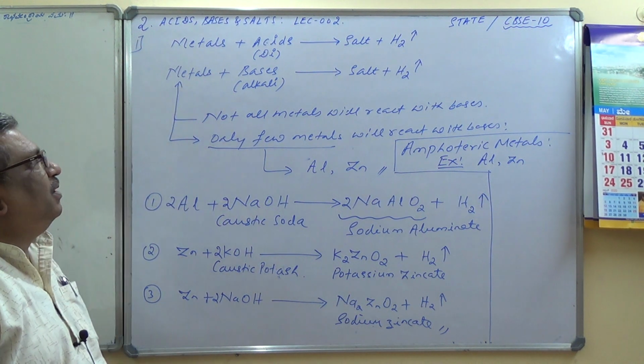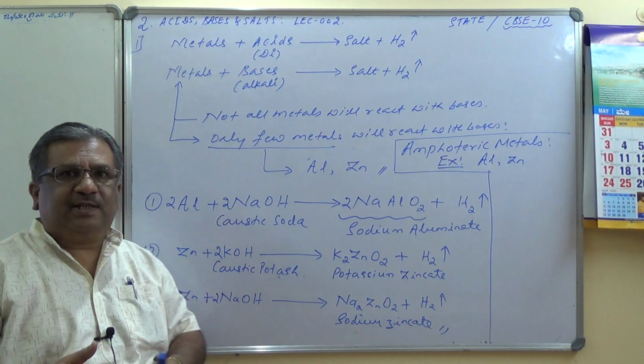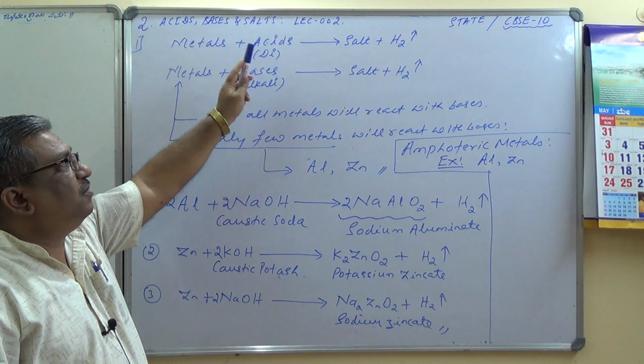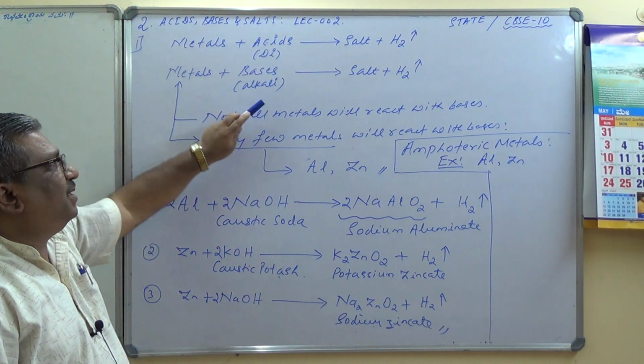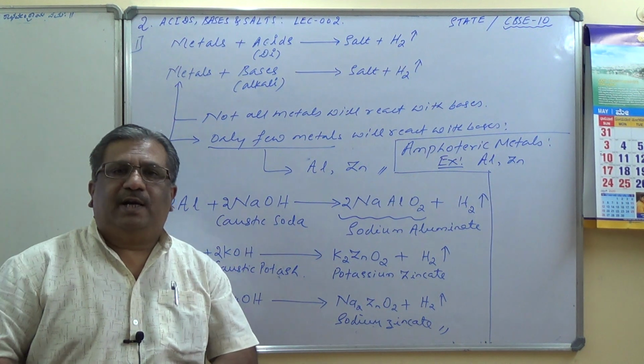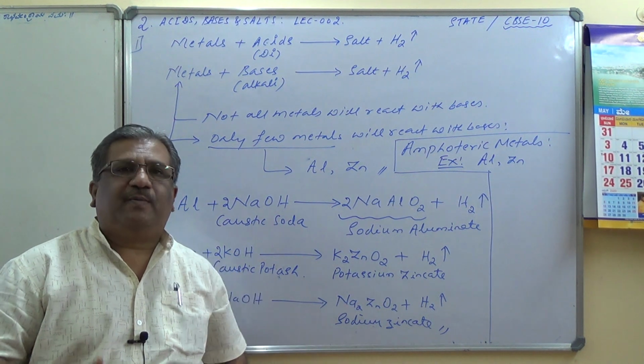So all the reactions we saw here can be summarized into these two. Metals plus acids gives you salt plus hydrogen, and metals plus bases gives you salt plus hydrogen. Okay, so I hope you have understood. Let me direct you to the PPT from which you have to make the notes.